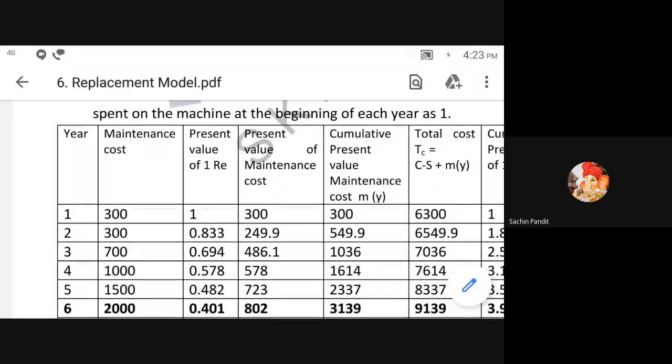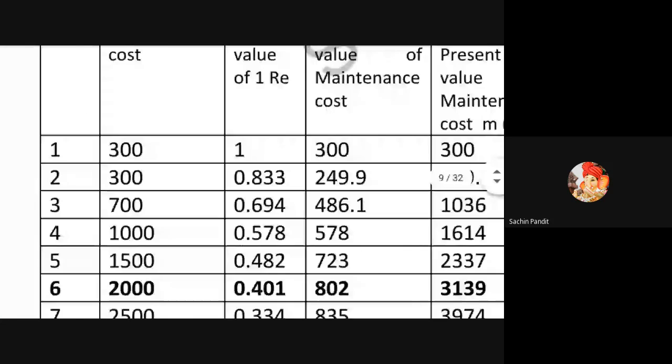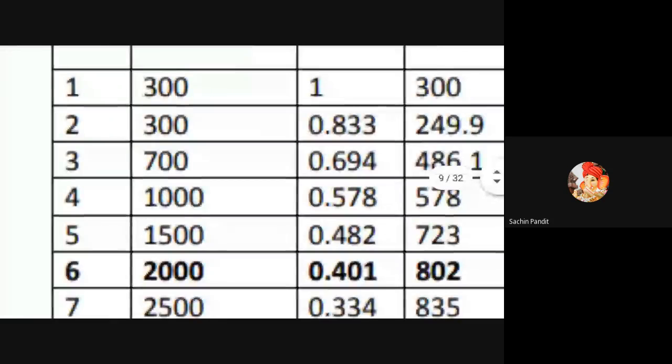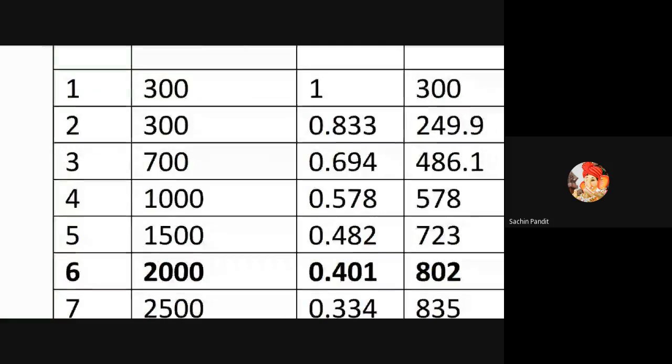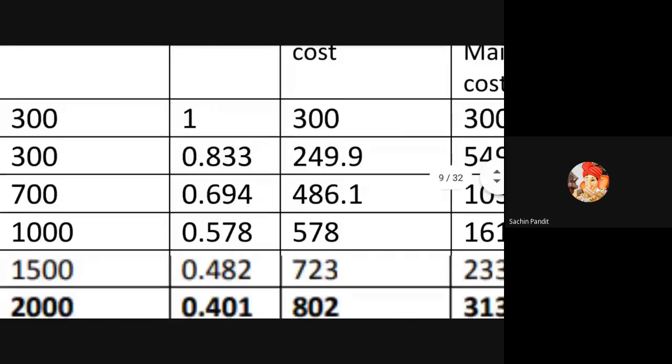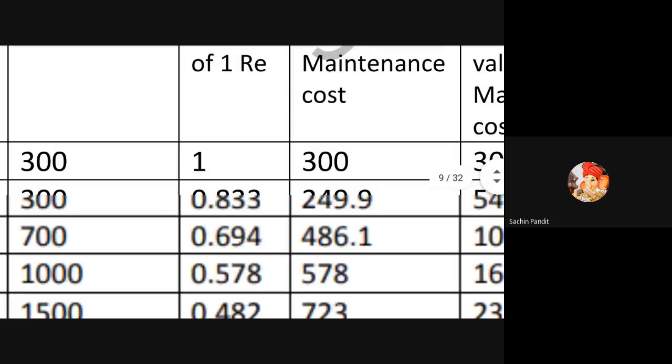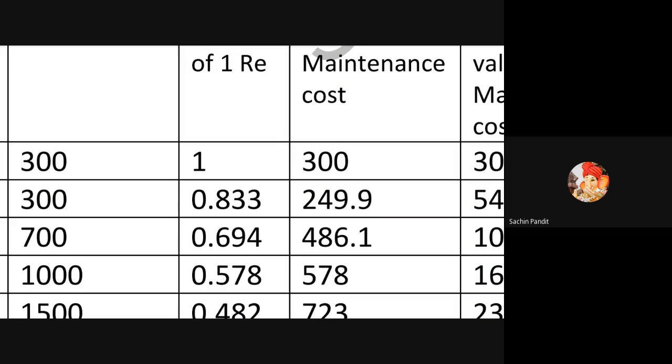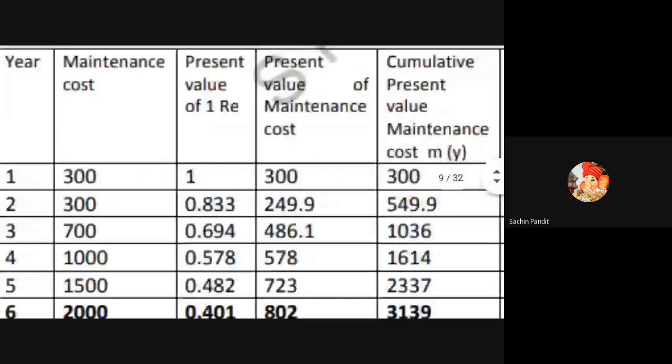They have given the standard value of maintenance at the time we purchased that machine, but money value will change, due to that the multiplication is required. So write down the multiplication: 300 into 1 is 300, 300 into 0.833 is 249.9. This is the multiplication only.